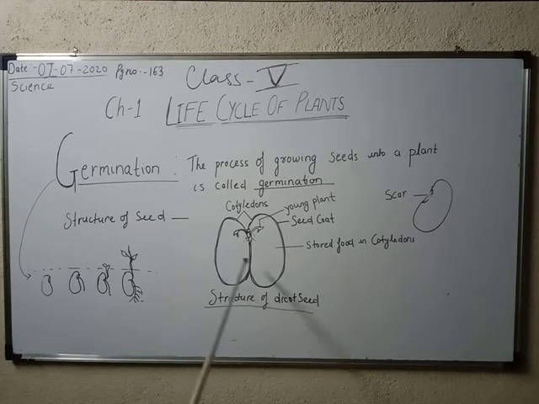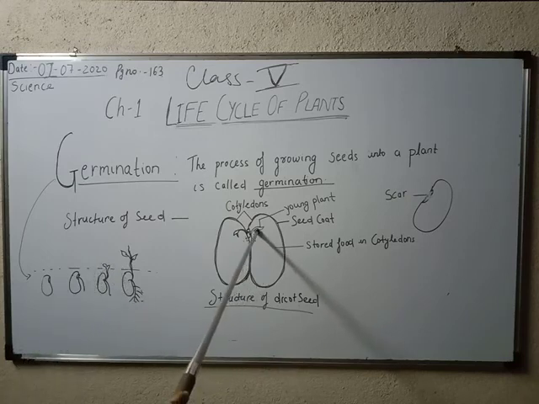Now what is a seedling? This is what the embryo becomes when it first comes out of the soil. When you sow the seeds in soil, what will you see after a day or after some time? You will see small white structures on the soil, and they look like pearls scattered on the soil, but that is not pearl, that is a very small plant, the first plant that comes out of the soil, and it is called a seedling.